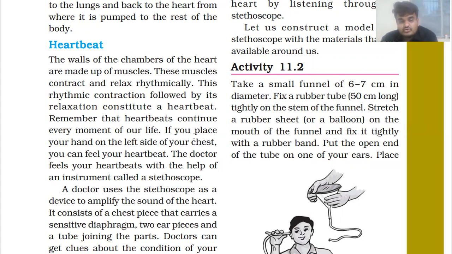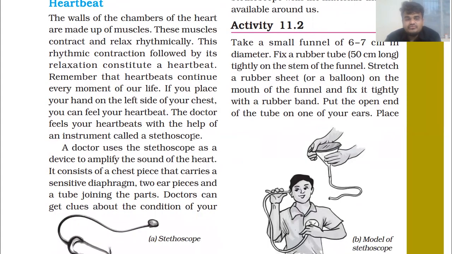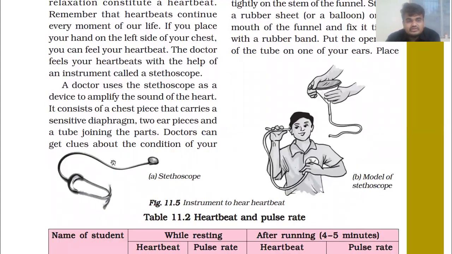It is a stethoscope. A doctor uses the stethoscope as a device to amplify the sound of the heart. It consists of a chest piece that carries a sensitive diaphragm, two earpieces, and a tube joining the parts. This is simply the description of the stethoscope.